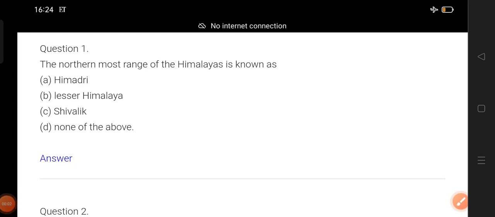Good afternoon, you all. So today we will discuss Geography Chapter 2, Physical Features. You know very well the name of the chapter. So let us discuss MCQ type question answers from Chapter 2.